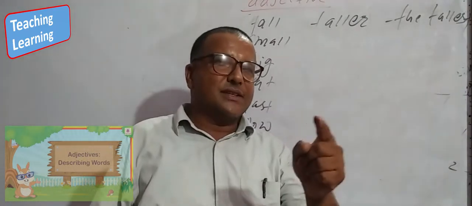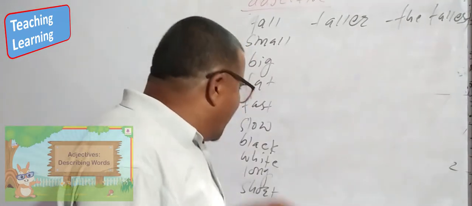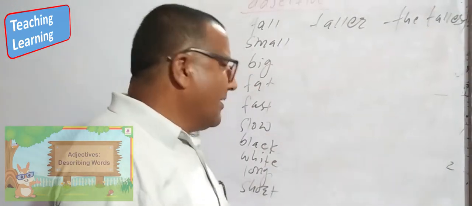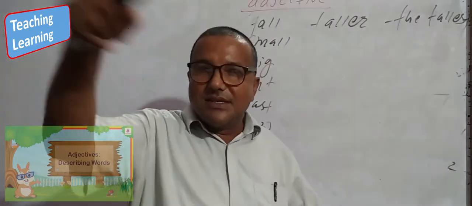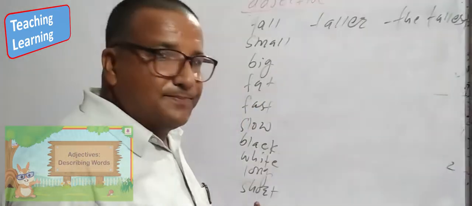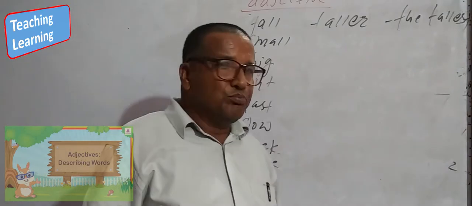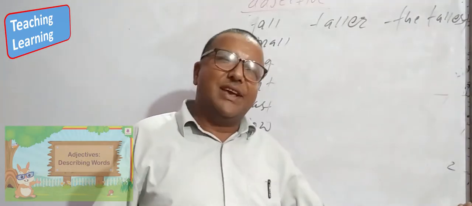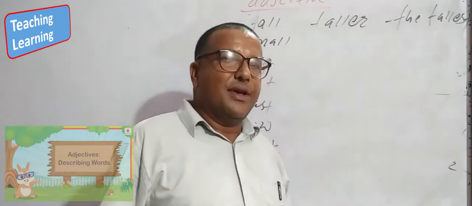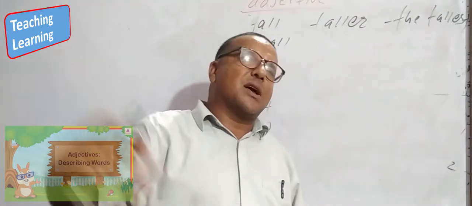Long. Your hair is long. Your hair is longer than my hair. Your hair is the longest in this group. Short. Biru is short. He is shorter than Nehru. He is the shortest in South India.